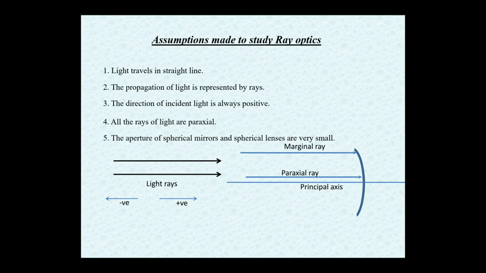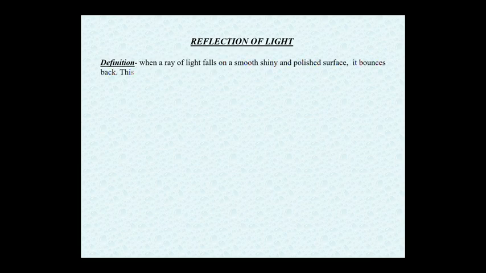Now let us take the next topic, and that is reflection of light. What is reflection of light? Let us take the definition first of all. When a ray of light falls on a smooth, shiny and polished surface, it bounces back. This phenomenon is called reflection of light.